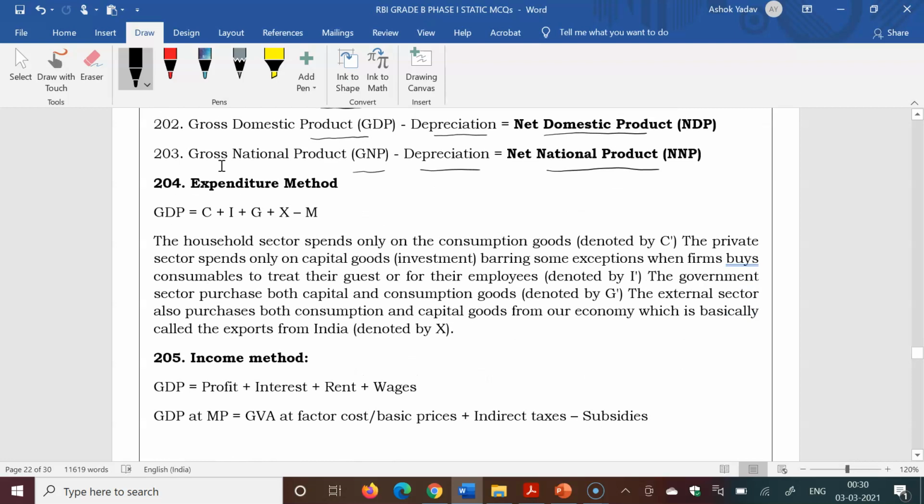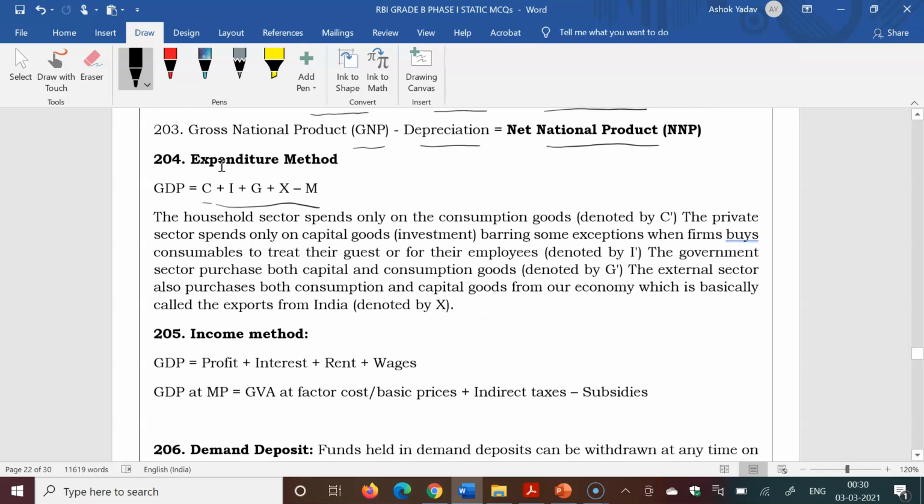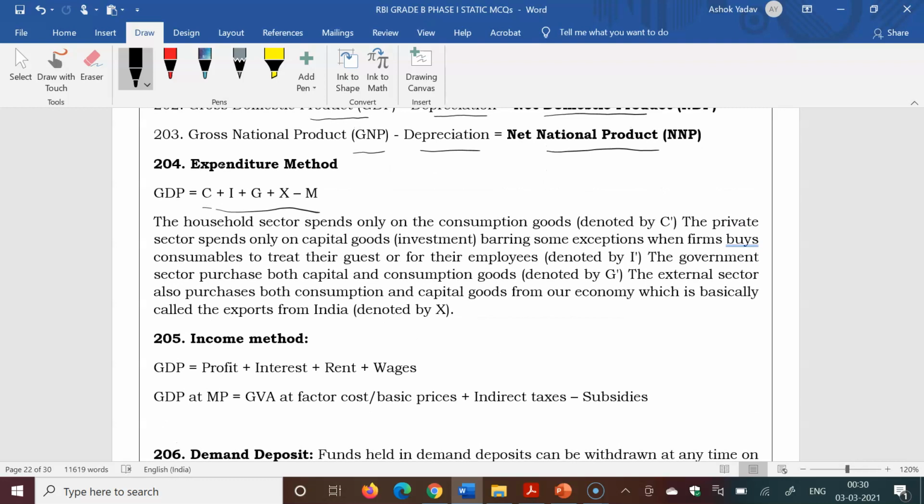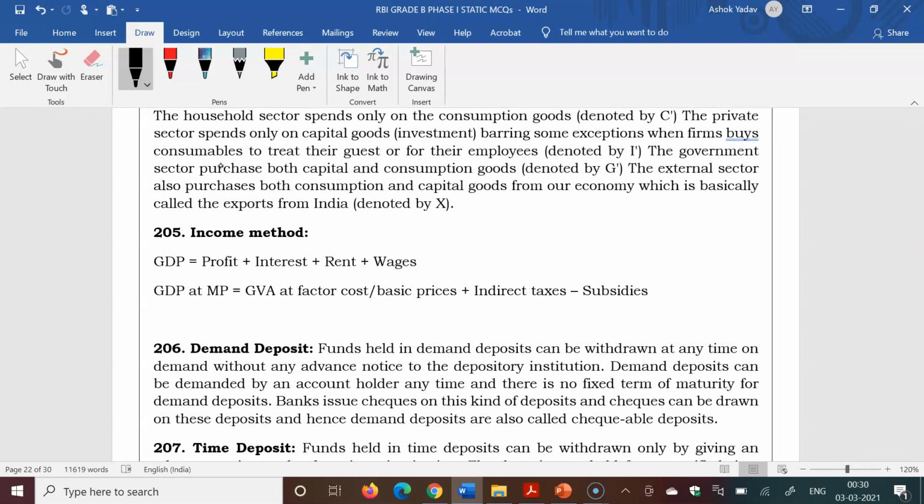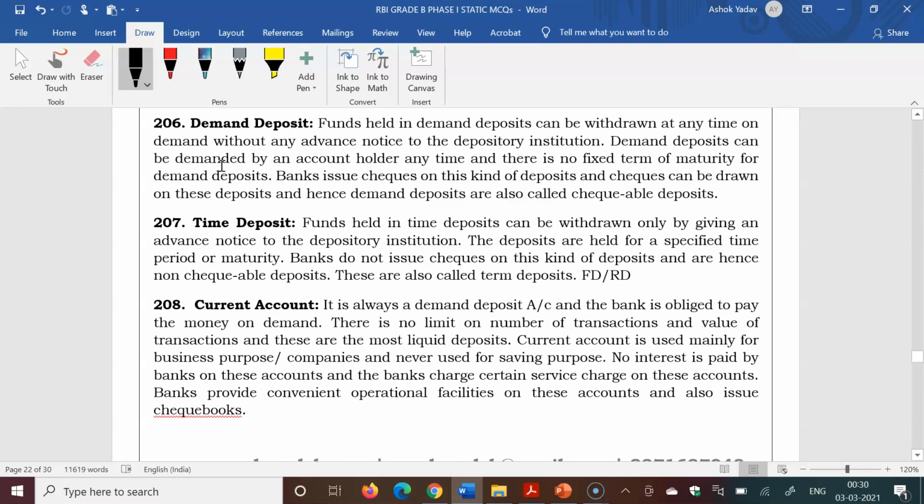GDP is measured by three methods: production method, expenditure method, income method. So the expenditure method is this formula: C plus I plus G plus X minus M. These are the details. Income method: profit plus interest plus rent plus wages.